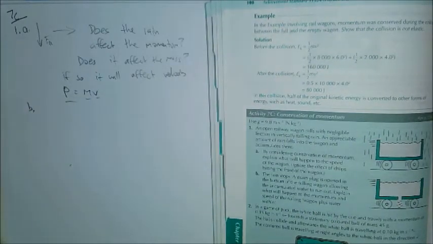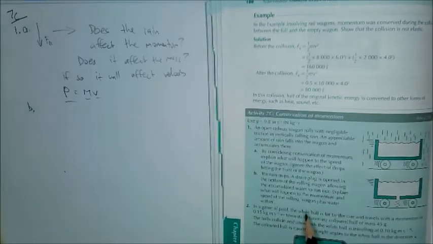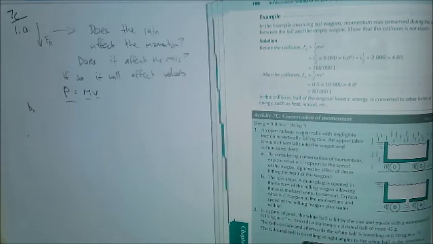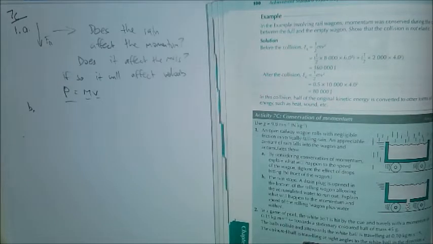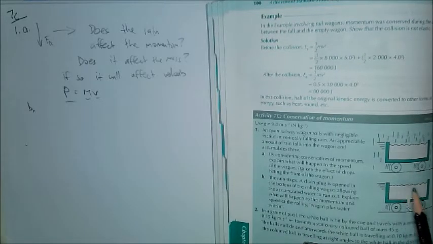Part B. The rain stops, a drain plug is opened in the bottom of the rolling wagon, allowing the accumulated water to run out. Explain what will happen to the momentum and speed of the rolling wagon plus water within it. So this is looking at it in a similar way, except that here you have to think about what's going on. So as you approach this one, think about it's not just that the mass is decreasing, because that might imply that the wagon goes faster.